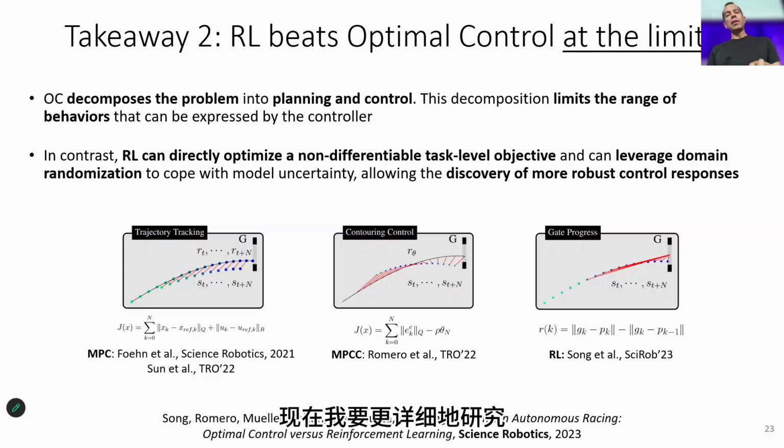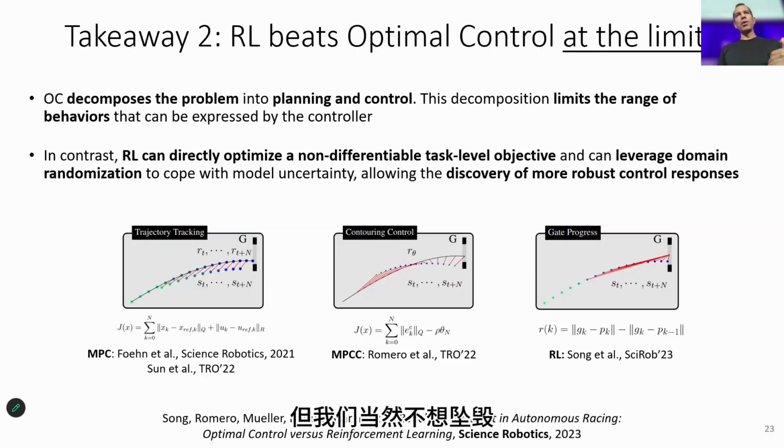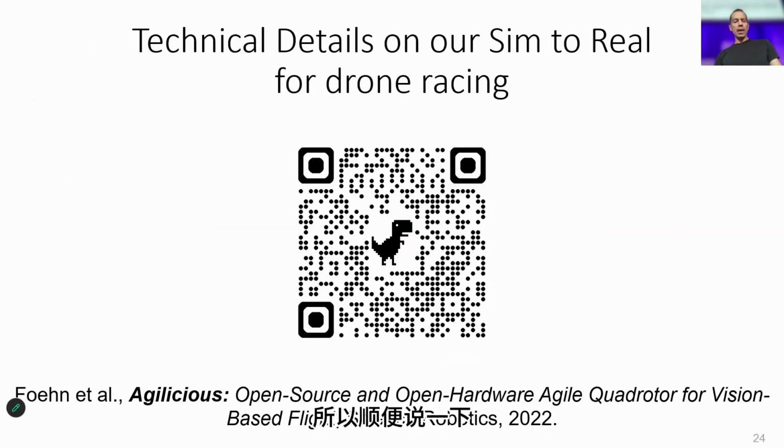Now I'm going to delve in more detail on the simulation part, because this is something we rarely talk about, but I wanted to talk about in this tutorial because when you fly these safety-critical machines, you crash a lot. We crashed more than 1,000 times in the past 6 years. But of course, we don't want to crash. So how do we manage to go from simulation to the real world without consuming too much money? By the way, the details are also given in this Science Robotics paper, Agilicious, which released open source and open hardware most of the things that we are talking about today.